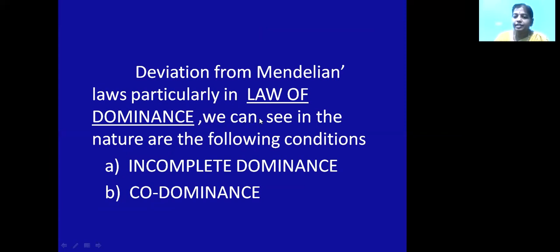We can see them in nature also. For example, other biologists have crossed various pea plants with various colors and varieties, and they have seen intermediate colors in them. Through various experiments they said that the law of dominance is not universally accepted. There are exceptions in the law. So they saw the exceptions and named them incomplete dominance and codominance.